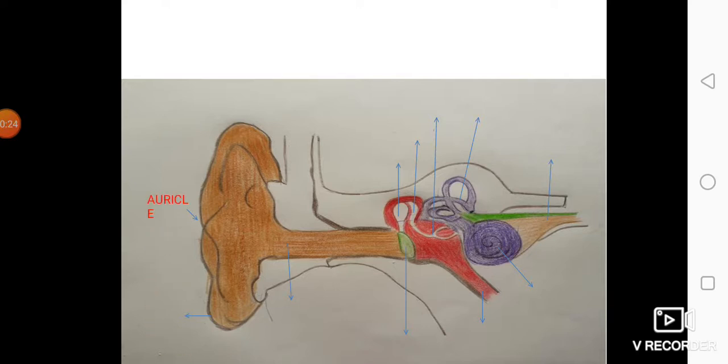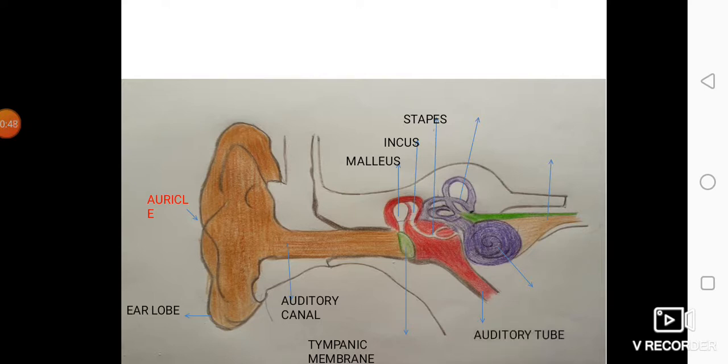Auricle, the external ear or pinna. Then earlobe, auditory canal which is also called auditory meatus, tympanic membrane which is also called as eardrum, the green portion labeled here in the diagram. Then malleus, incus and stapes, all the three are ear ossicles. The auditory tube also called as eustachian tube. Later on in the lesson this auditory tube will be called as eustachian tube, another name for auditory tube.